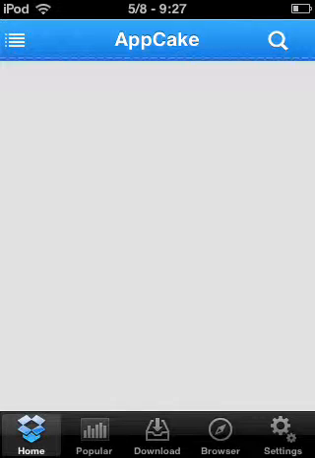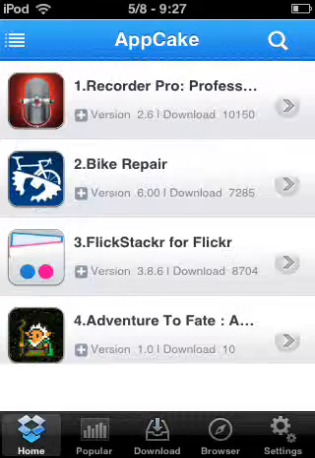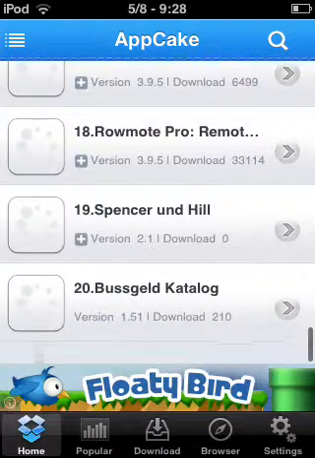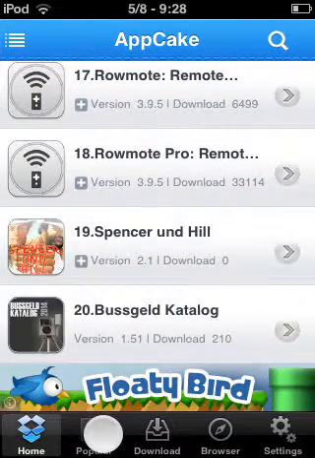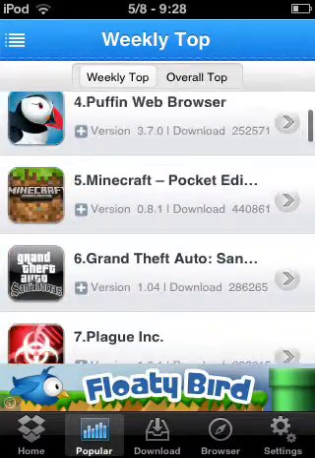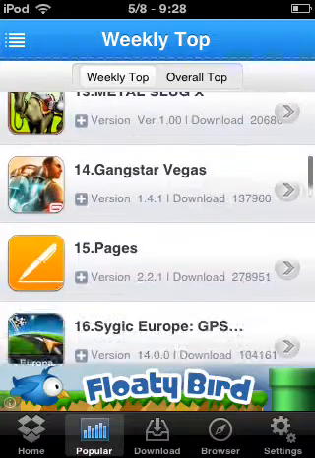You can download apps, games. This is appcake. I'm downloading 2. Now you'll get many apps, top-rated apps and everything. Click on it. Click on something you want.